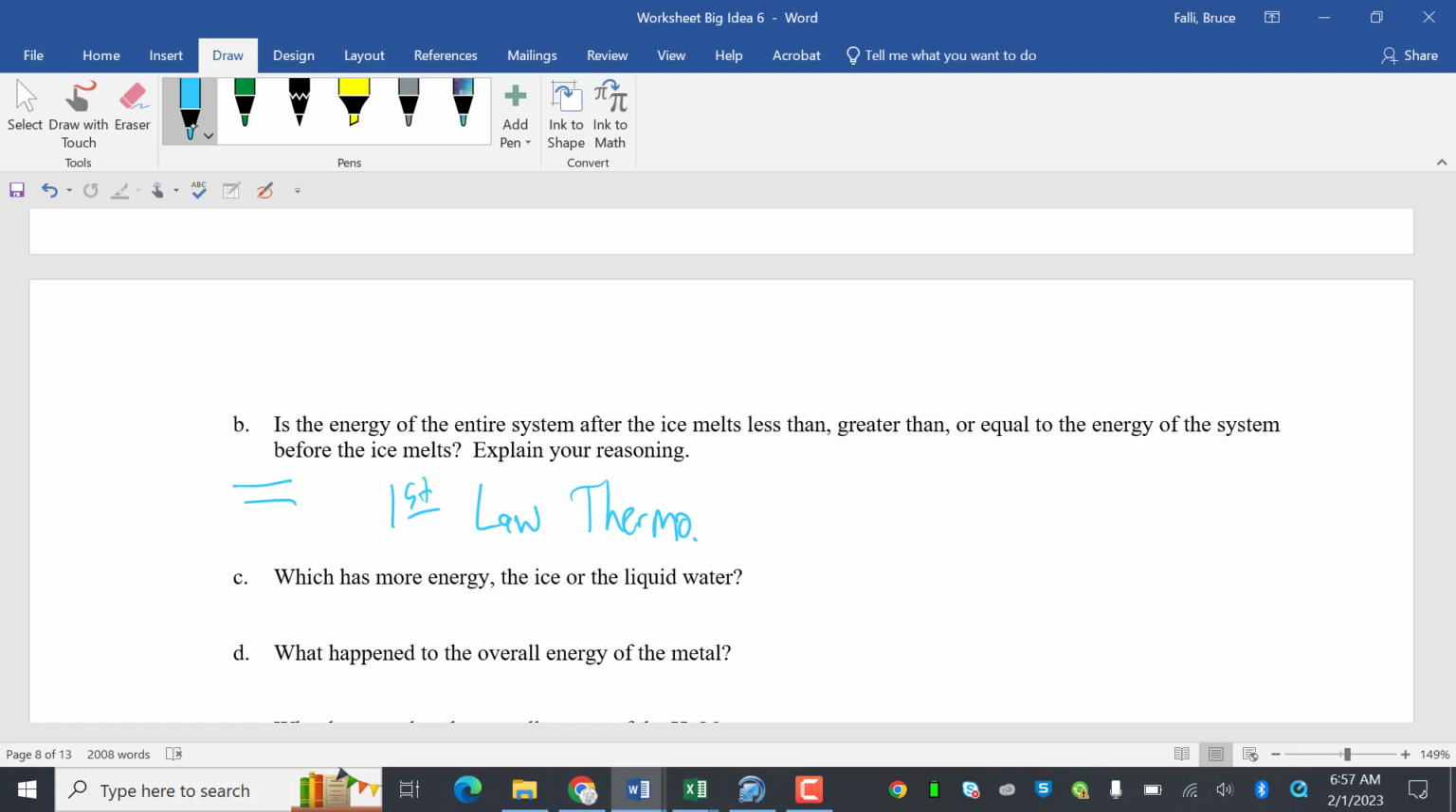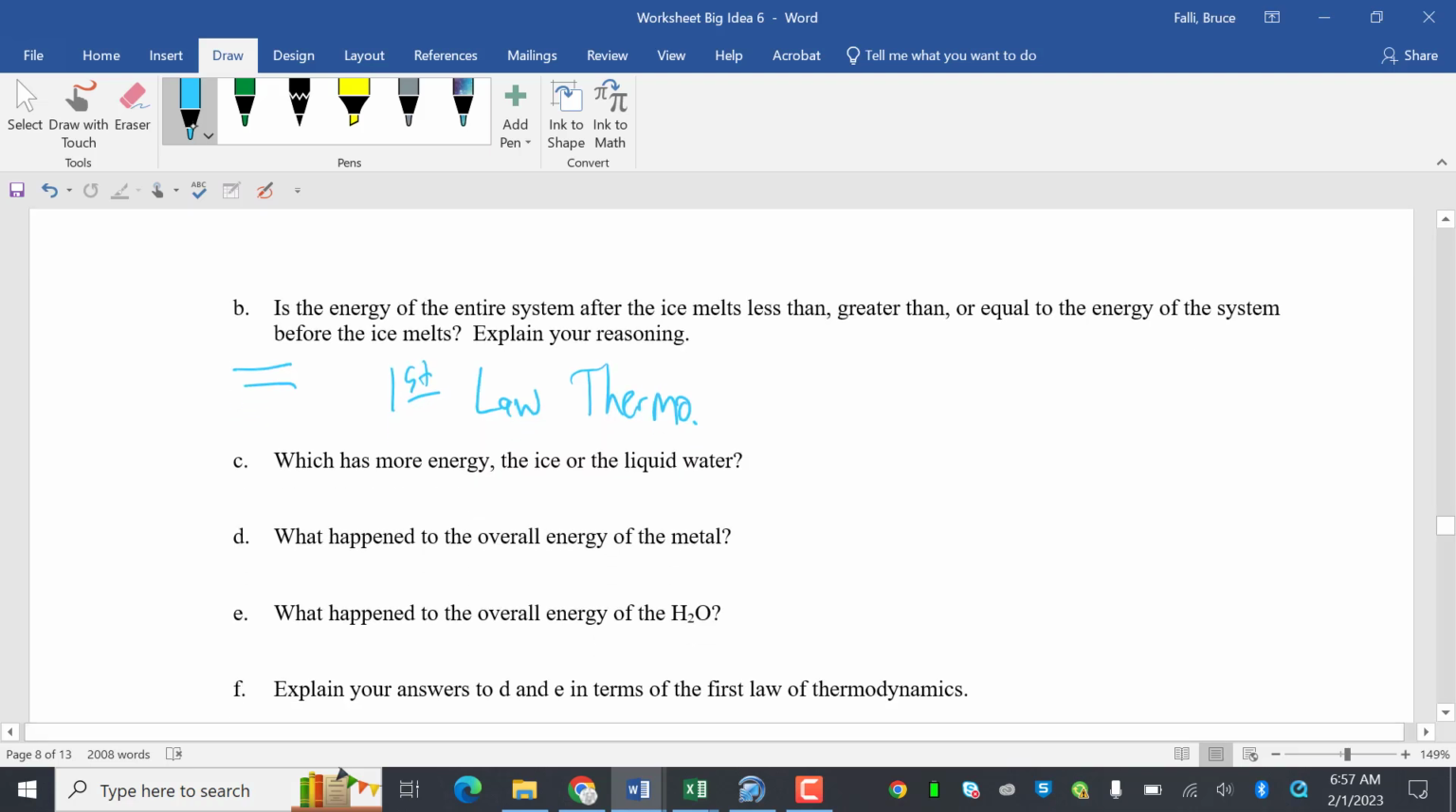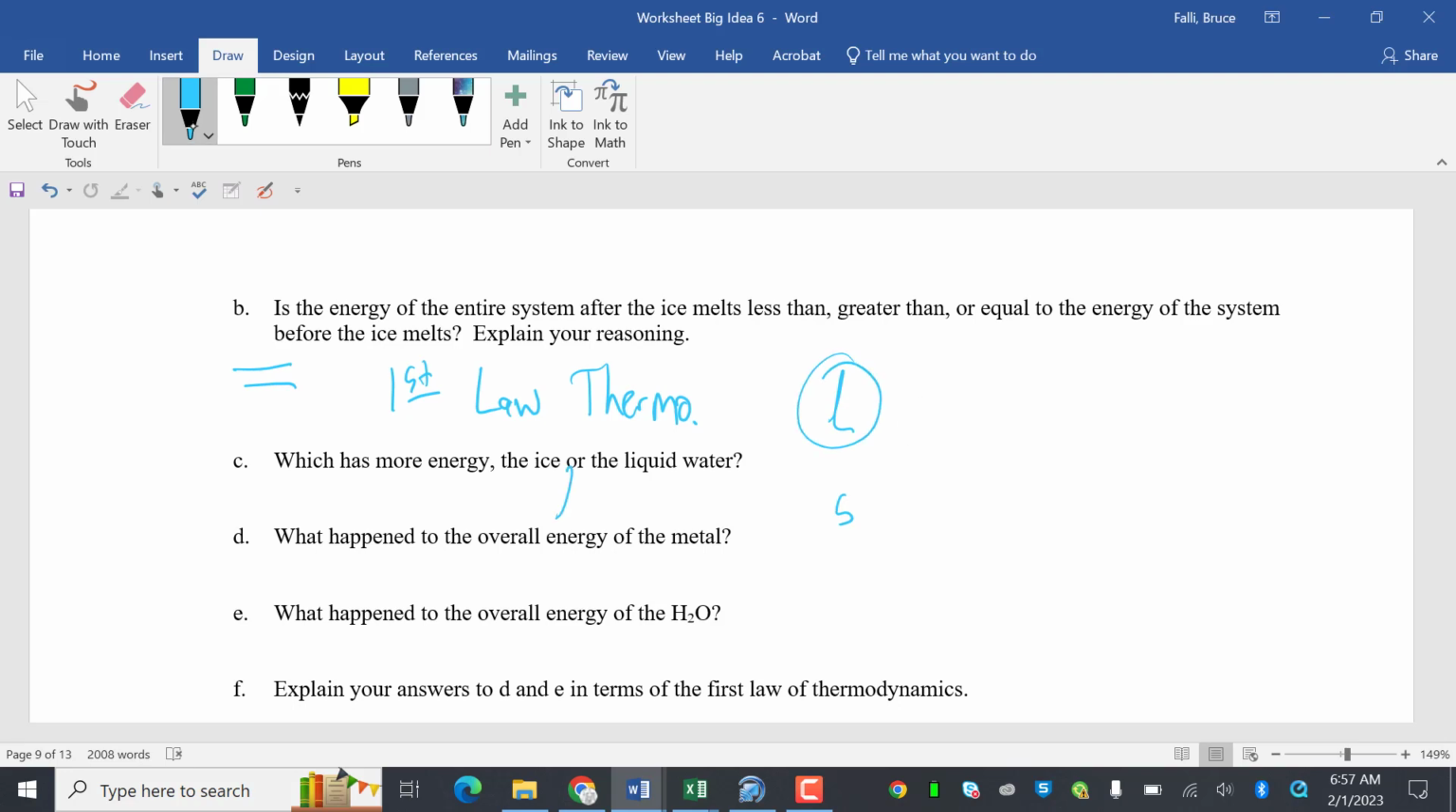Which has more energy, the ice or the liquid water? So again, remember how I like to do the liquid solid? So the liquid water has more energy. What happened to the overall energy of the metal? The overall energy of the metal went down. Why? It gave energy to the H2O. What happened to the overall energy of the H2O? It went up. Solid to liquid absorbs energy from the metal.